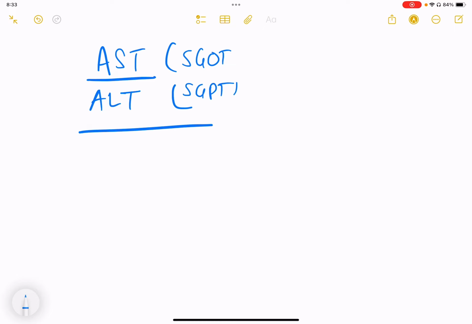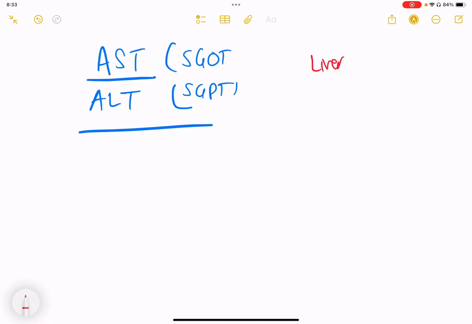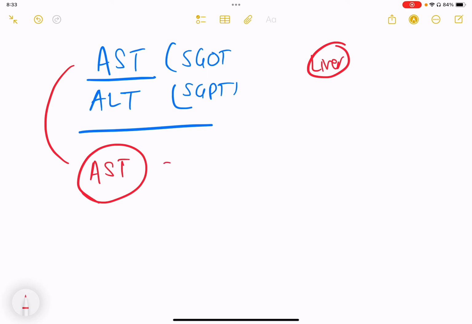Normally we know that both SGOT and SGPT are seen basically in the liver. The difference between the two is that aspartate aminotransferase, or SGOT or AST, is found both in cytosol as well as mitochondria.